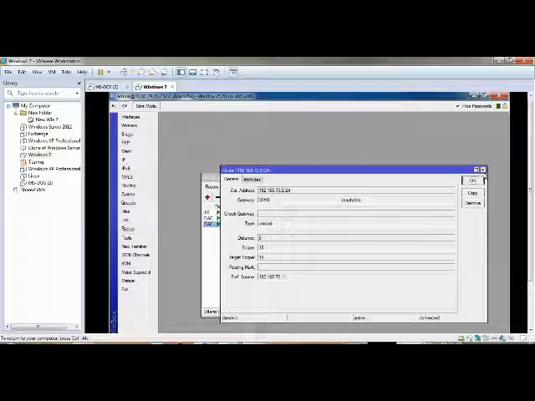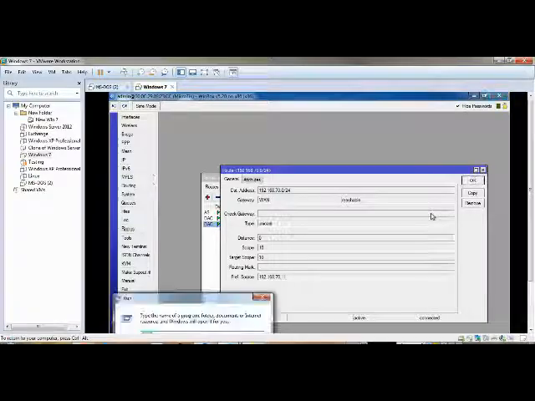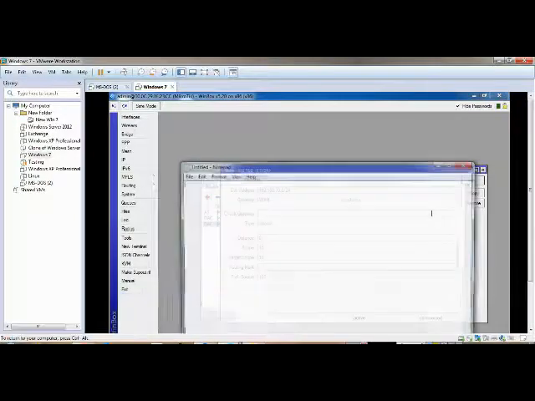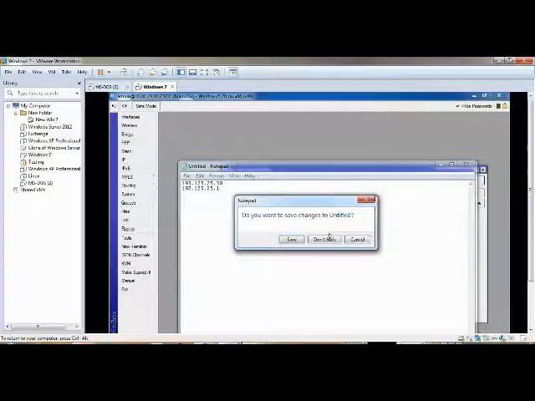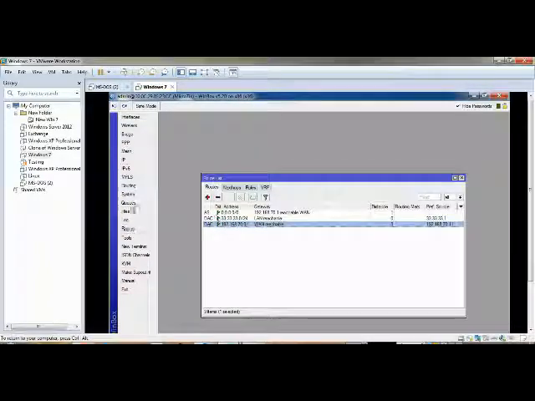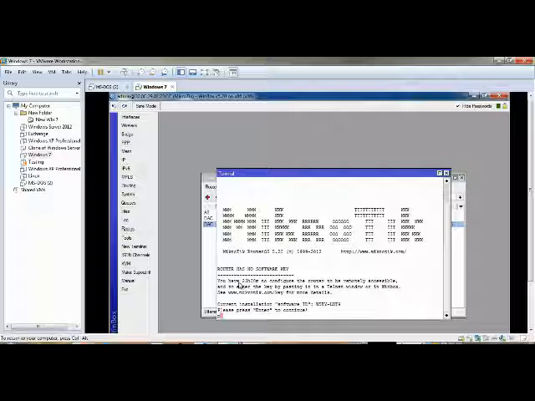Correct? Sorry. In this thing, if you have, for example, 192.15.50, then what will be the gateway you will put? Usually the gateway will be 25.1. This is the thing. Just okay. Now check whether you have internet access or not.